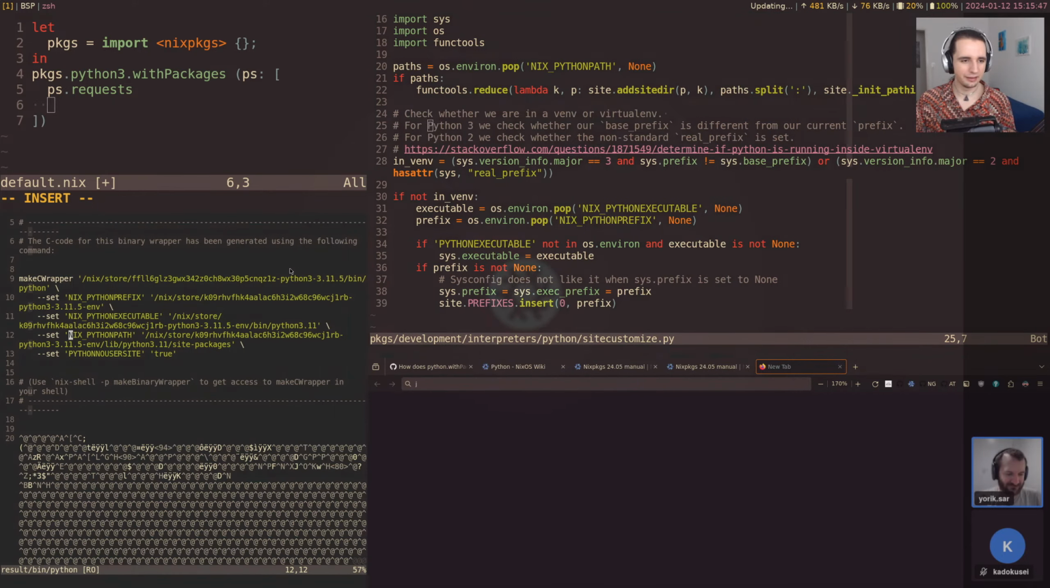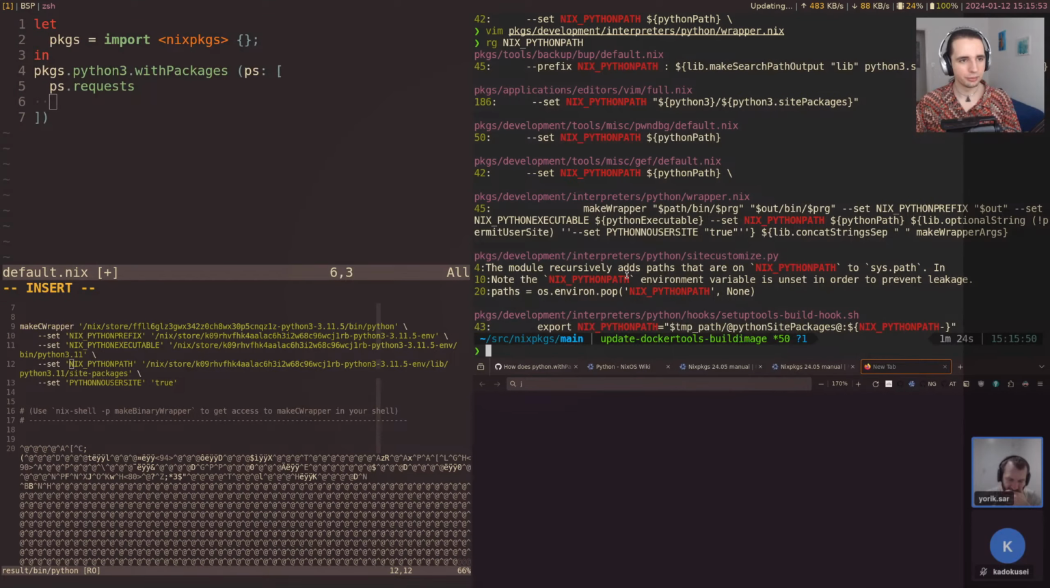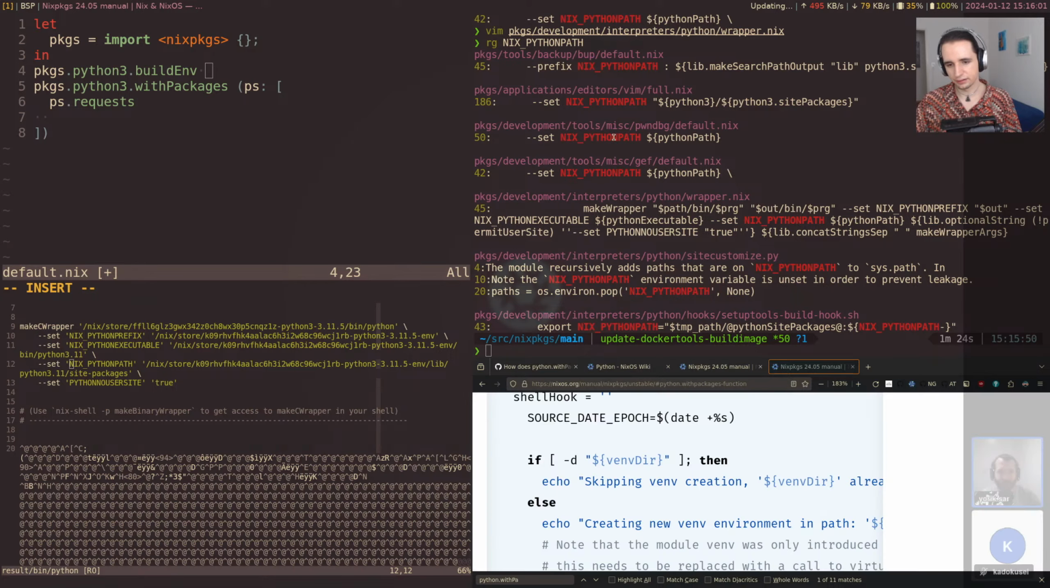So every time you use buildEnv, I guess, it's the underlying function. So, right, we could also use buildEnv directly. I think that would be python3.buildEnv. And the docs, we'd have to use it. Look at the docs here.